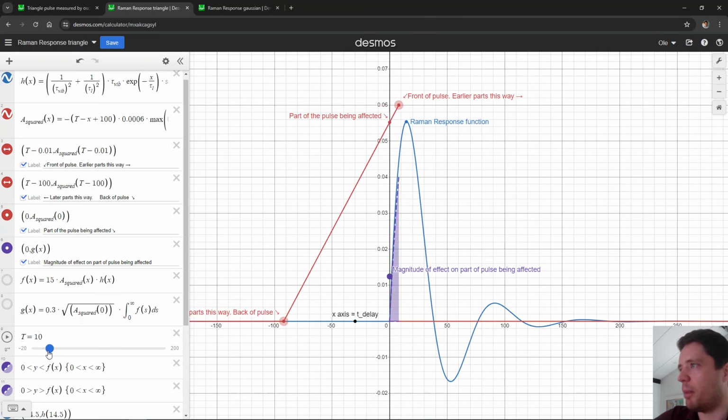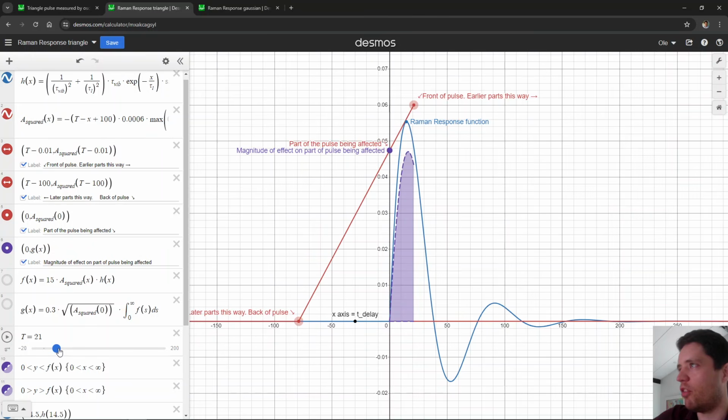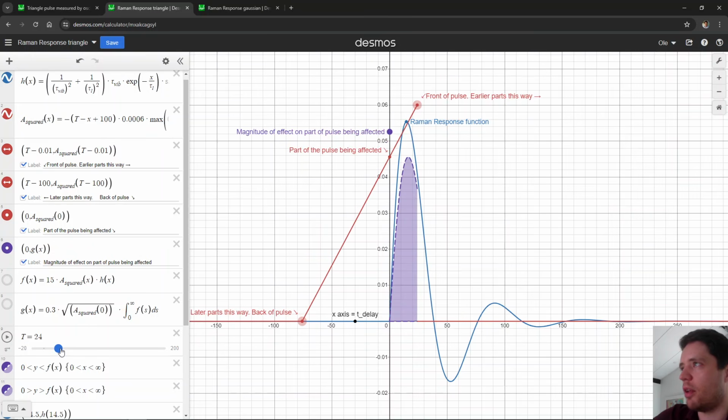But if you advance the time just a little bit more, we can see that the convolution integral from before, corresponding to the area under the purple curve here, and again that's just the product of the blue function with the red power right here. If we integrate up all of that, we see that this part of the pulse actually gets quite a strong impact from the Raman effect. And if we increase it a little bit more, you can see it grows and grows and grows until a certain point here where it seems to peak. So again, the point here is that the amount of, let's say, Raman effect that this particular part of the field experiences, that depends on all the power that's affected the medium in the past.